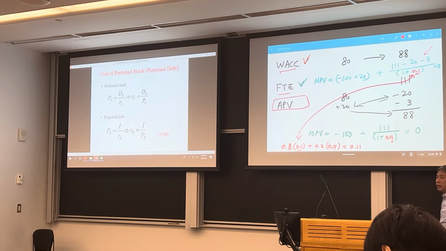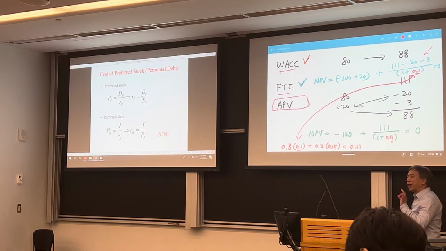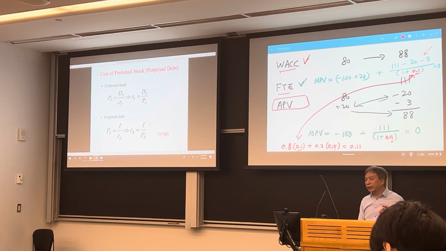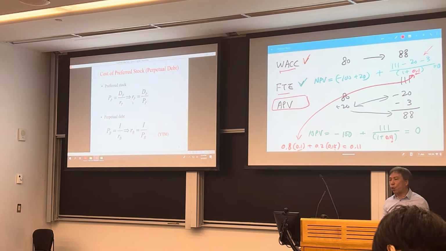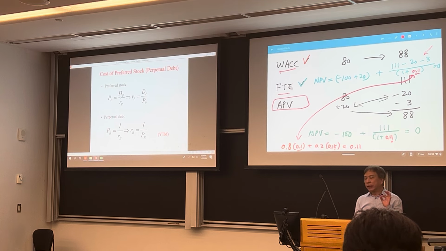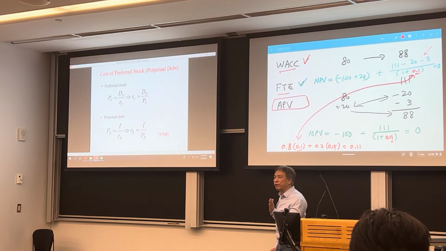So after we said, okay, if the company uses debt, then we should use the WACC. So how do we estimate the WACC? Well, we have to estimate each component. If you have preferred stock, then we need to estimate the required return of the preferred stock. In the textbook, they assume preferred stock pays a constant preferred dividend.